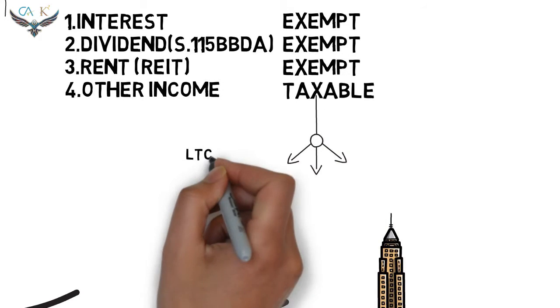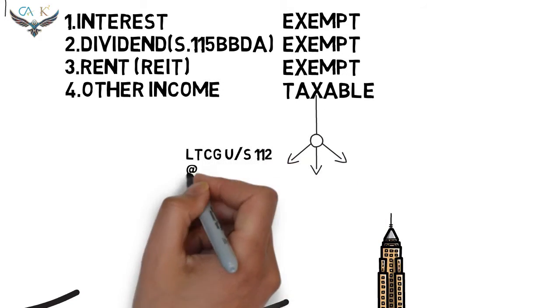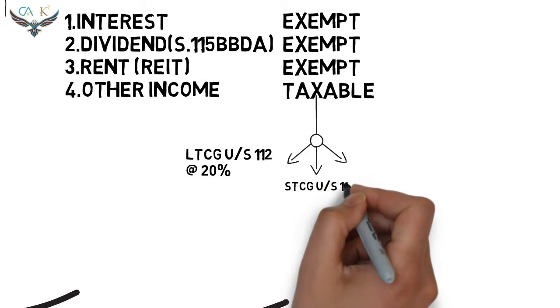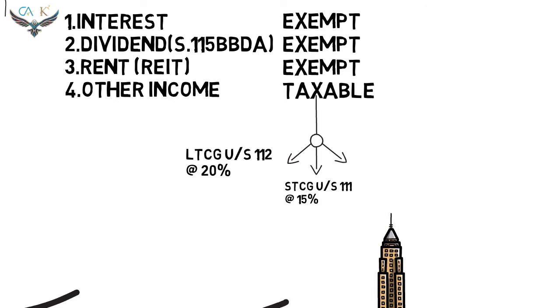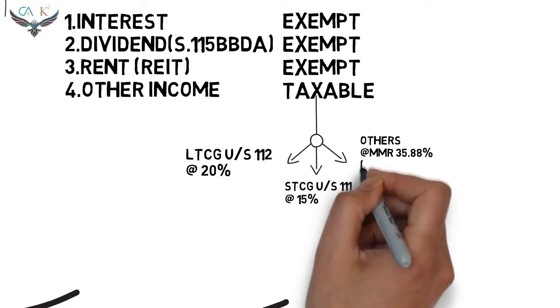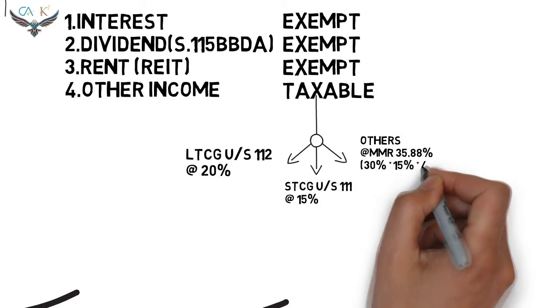In respect of the long-term capital gain covered under section 112, the tax rate is 20%. In respect of short-term capital gain covered under section 111A, the tax rate is 15%. So all other incomes are taxable at maximum marginal rate.